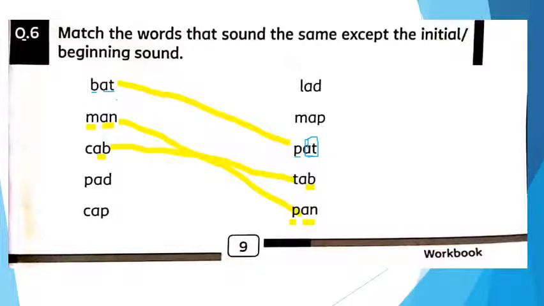So match cap with tab. Cap, tab. Pad, the word ad is used here. So here the word lad, pad, lad. Again, next word cap, ap, cap. Okay, here the word ap, map, cap, map.